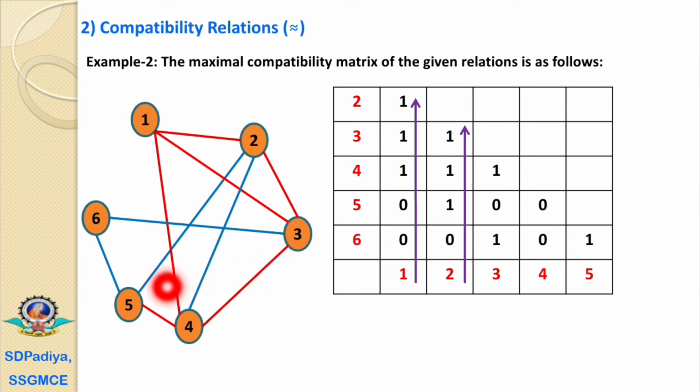The 3 is not having a relation with 5. That's why it is not a maximal compatibility block. Our first condition is that all the elements of the block must have a relation with each other. So 3 and 5 have no relation, and we cannot consider the block 2, 3, 4, 5.